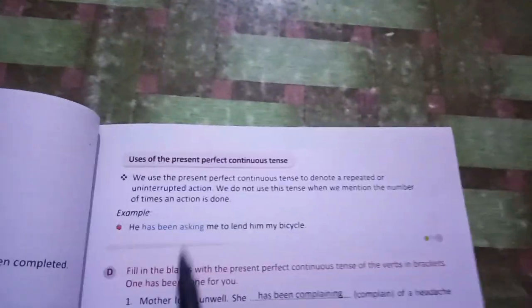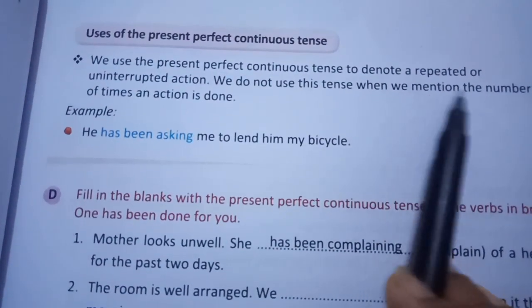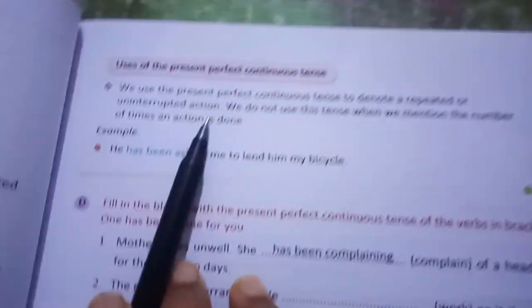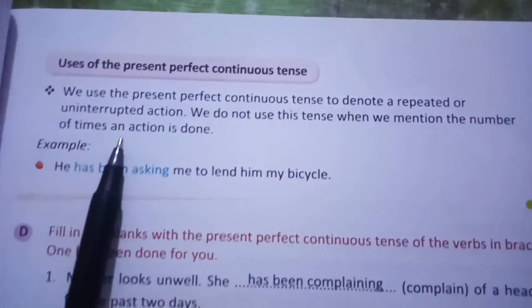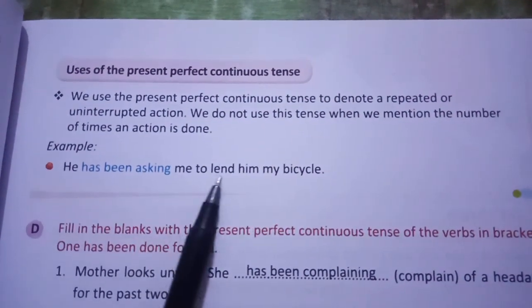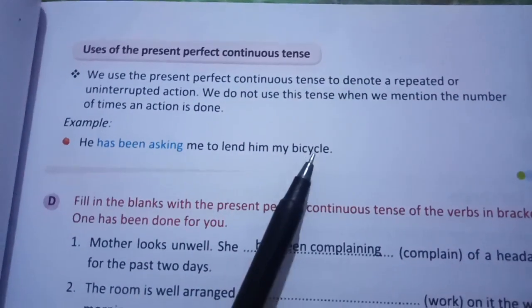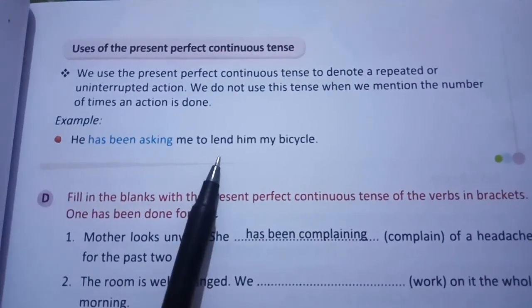Now next is, we use the present perfect continuous tense to denote a repeated or uninterrupted action. We do not use this tense when we mention the number of times an action is done. Example, he has been asking me to lend him my bicycle. Now what is it? It is a repeated action.